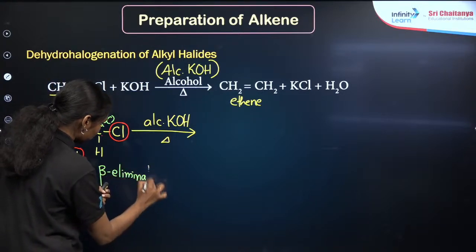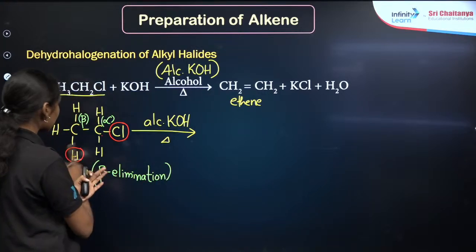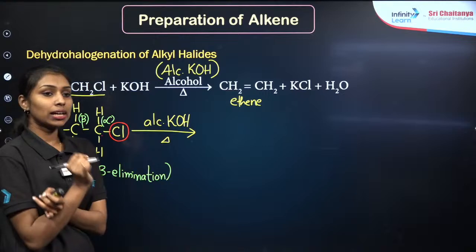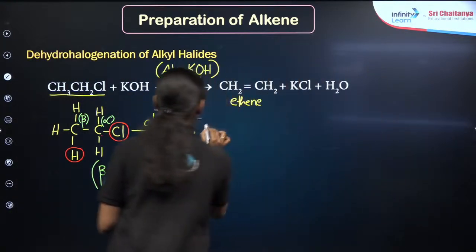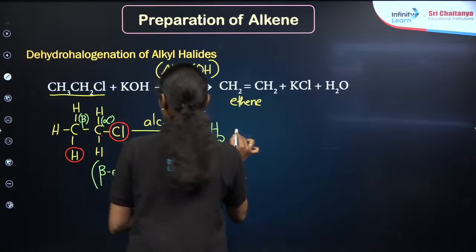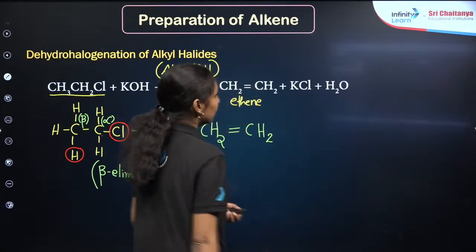You can see this term in your NCERT textbook. Beta elimination, because the hydrogen atom is removing from the beta carbon atom in the alkyl halide. So you are observing CH2 double bond CH2 here. Clear?